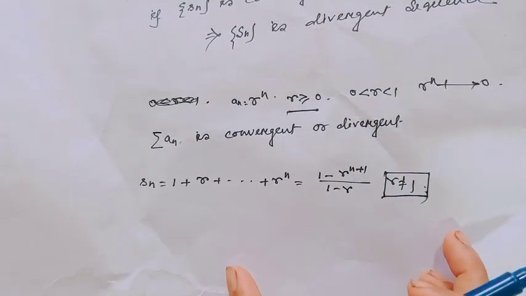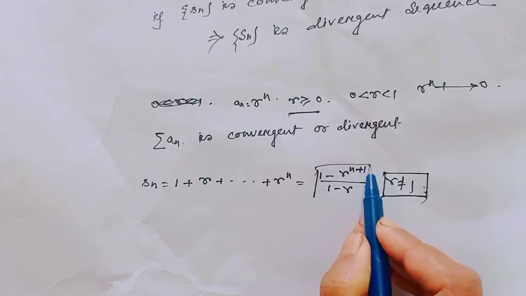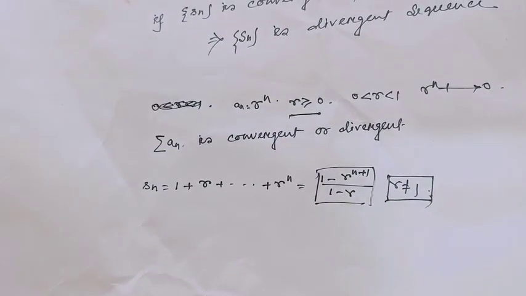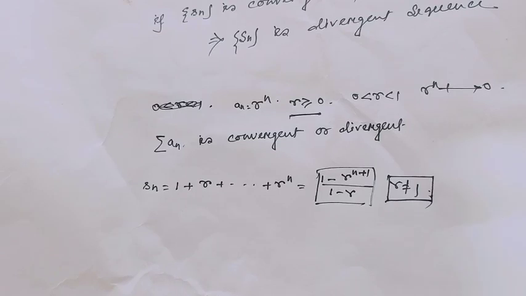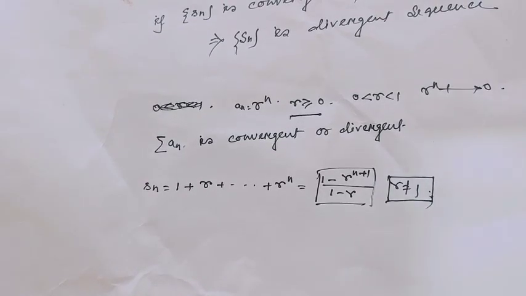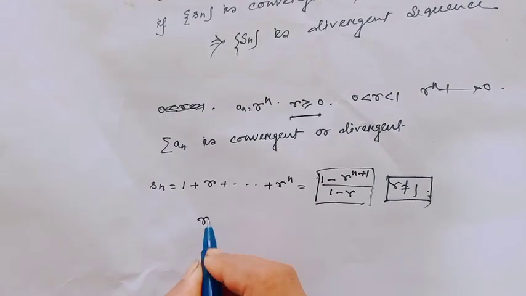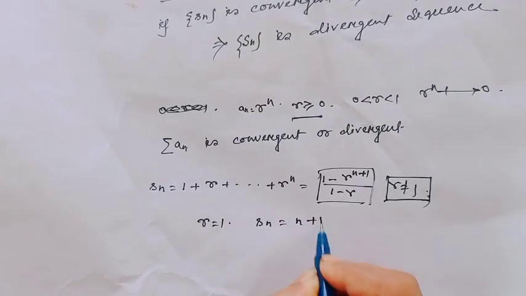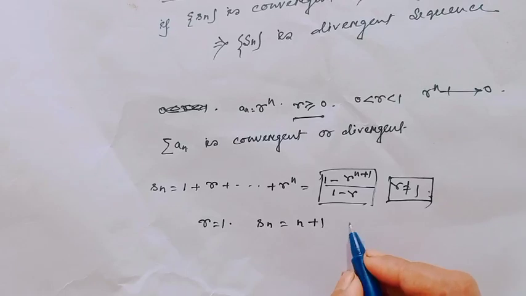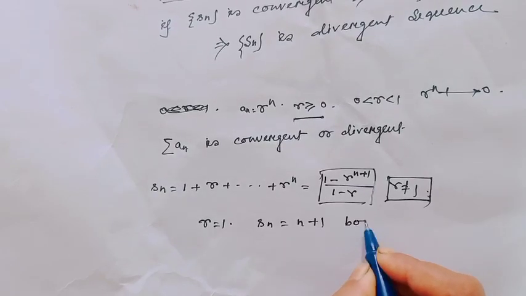We all know this theorem, this formula. We have to show whether Sn is convergent or divergent. When r equals 1, then obviously Sn equals n plus 1, and this is a bounded sequence.